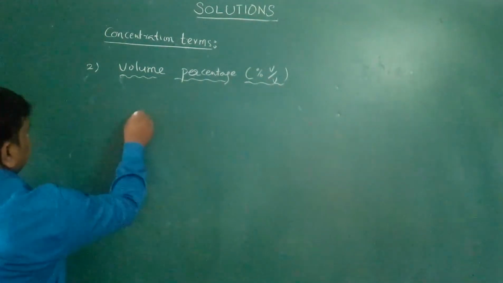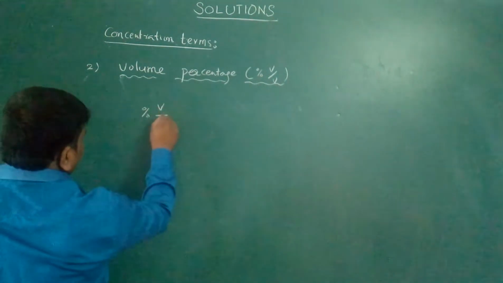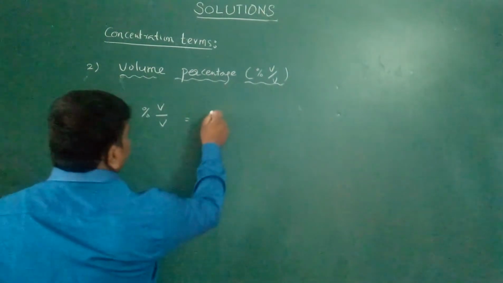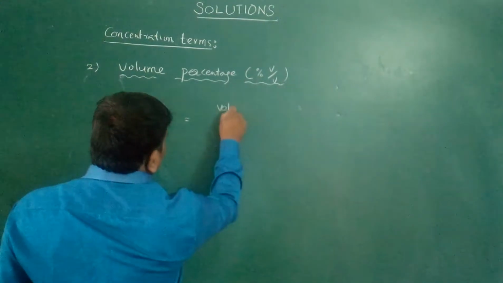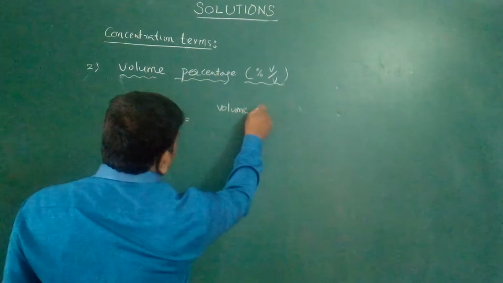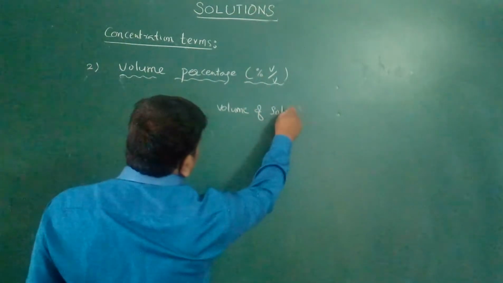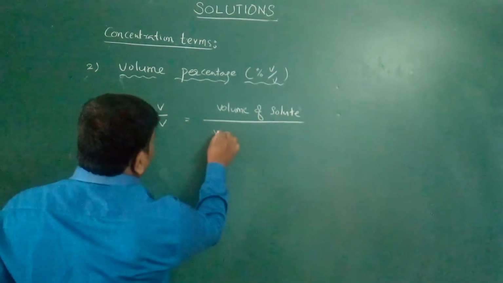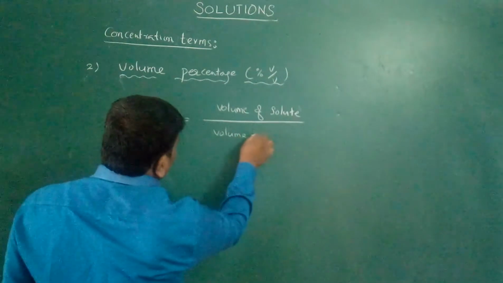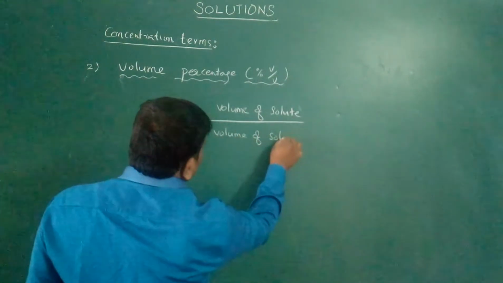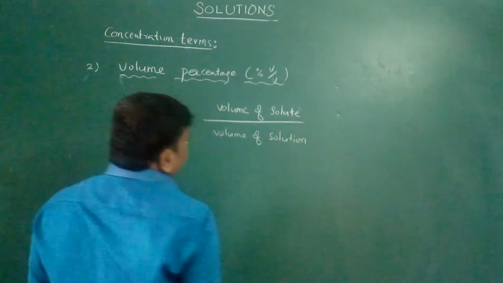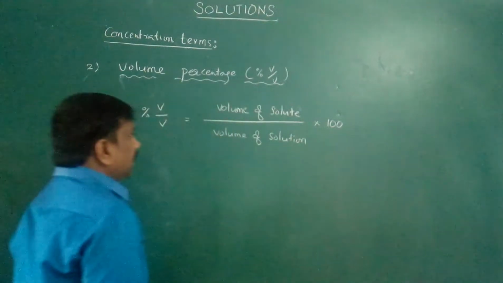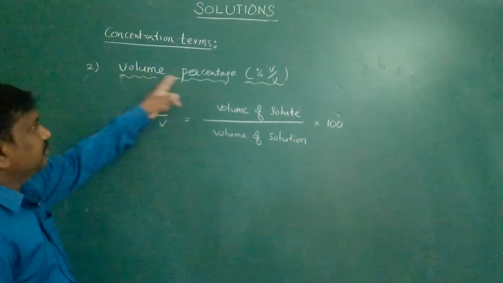It is defined as percentage volume by volume is equal to volume of the solute upon volume of solution into 100. So this is about volume percentage.